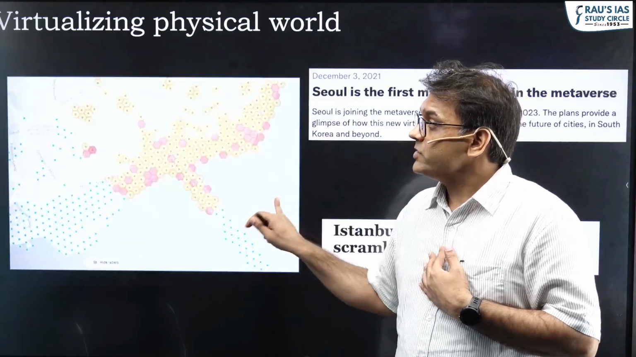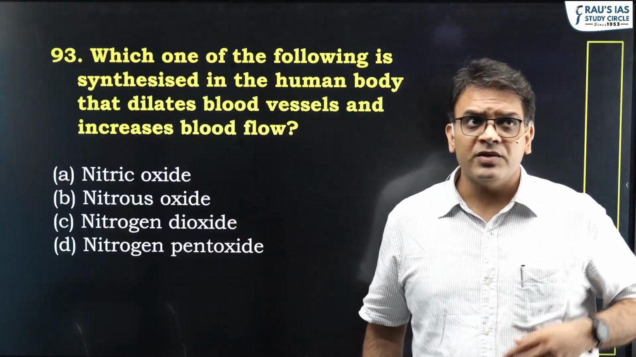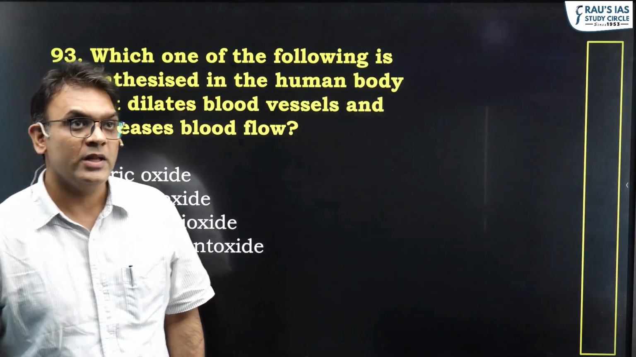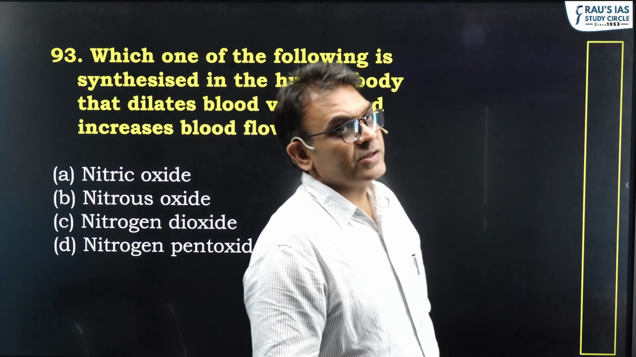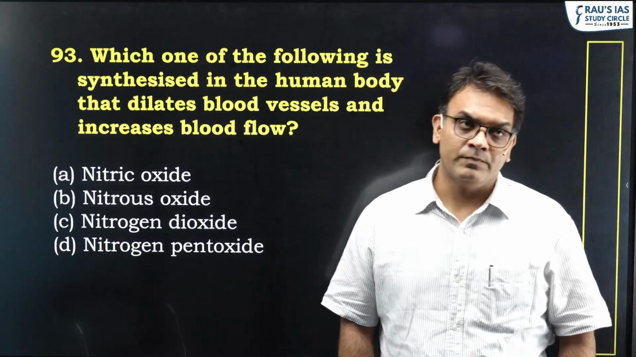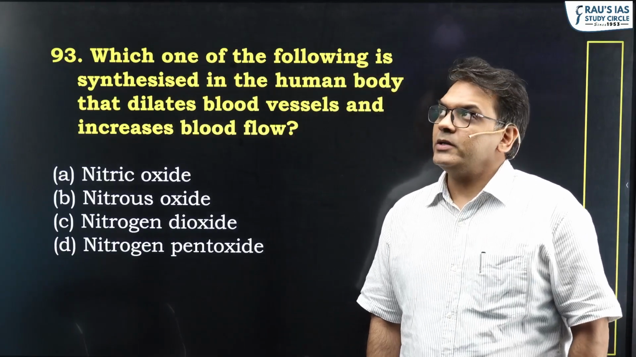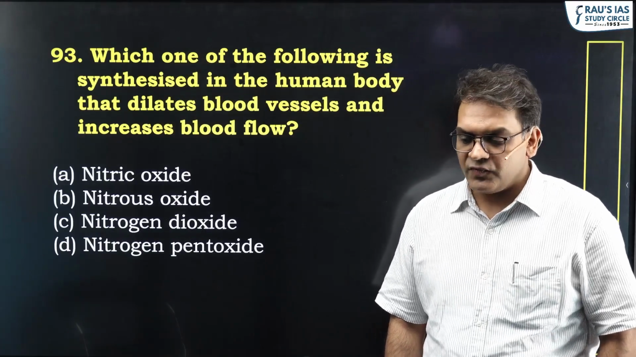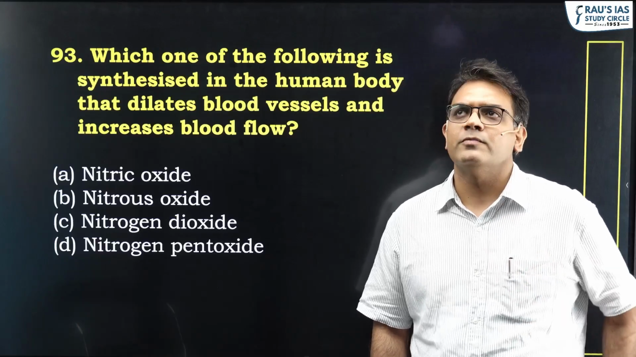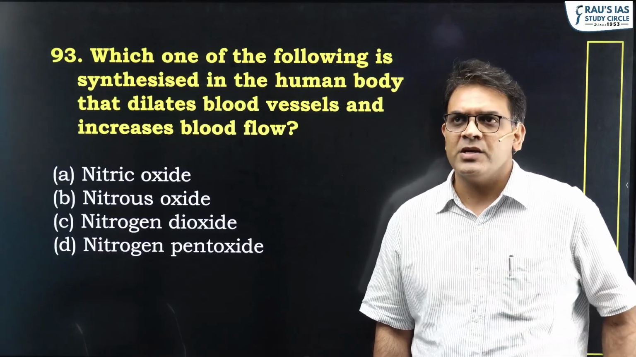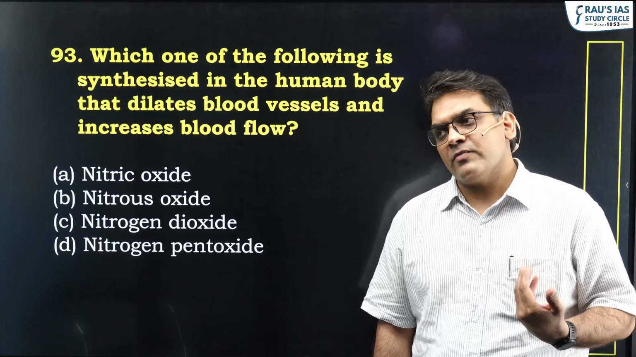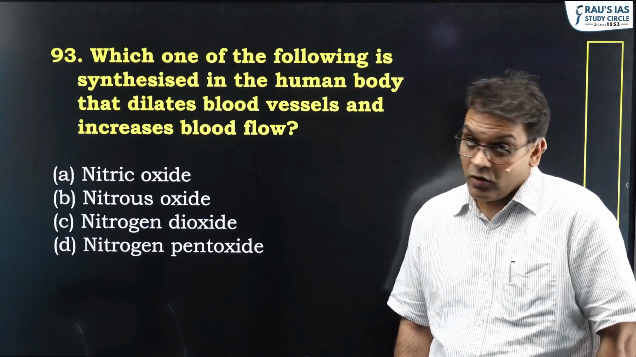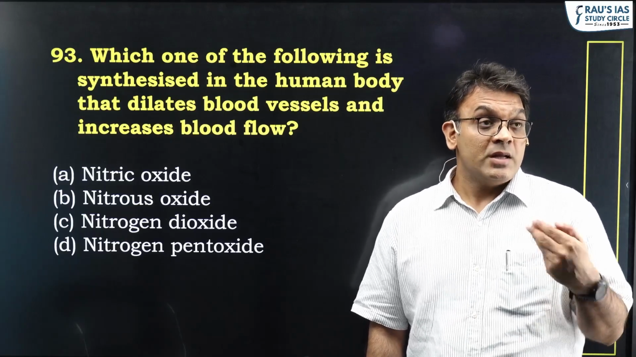Now coming to the next question, 93 on set D. Which one of the following is synthesized in the human body that dilates blood vessels and increases blood flow? Now, one very important area that civil services exams always focus on is human health, and more importantly, in recent times, non-communicable diseases have become very significant, particularly cardiovascular health. And nitric oxide, in fact, is called the miracle molecule.